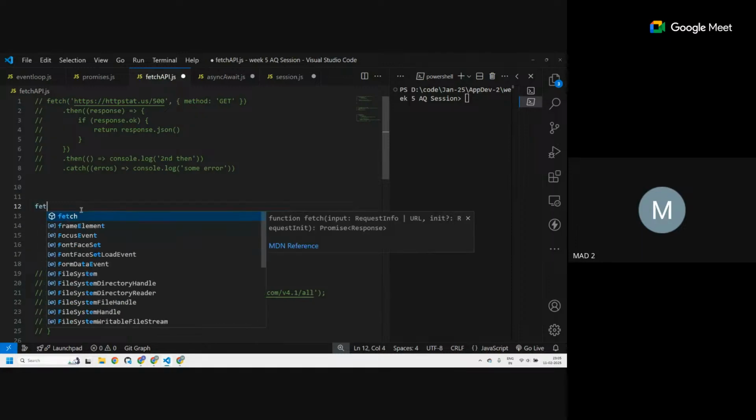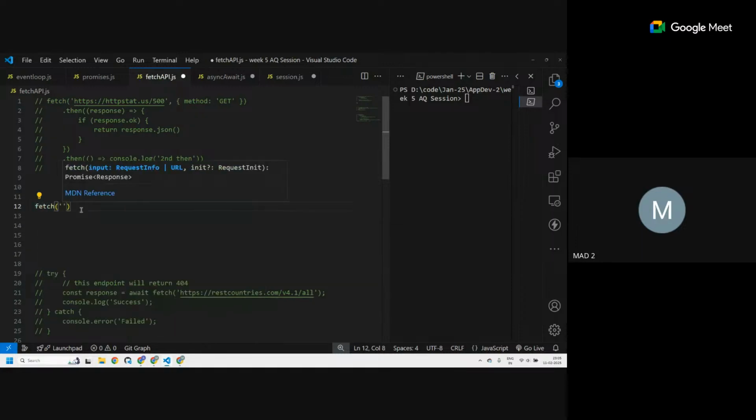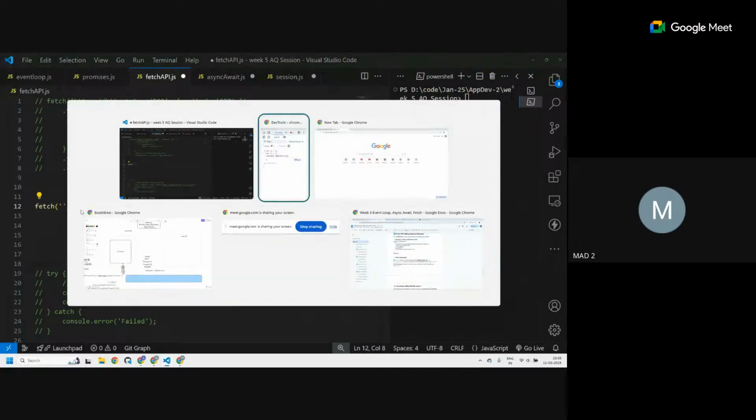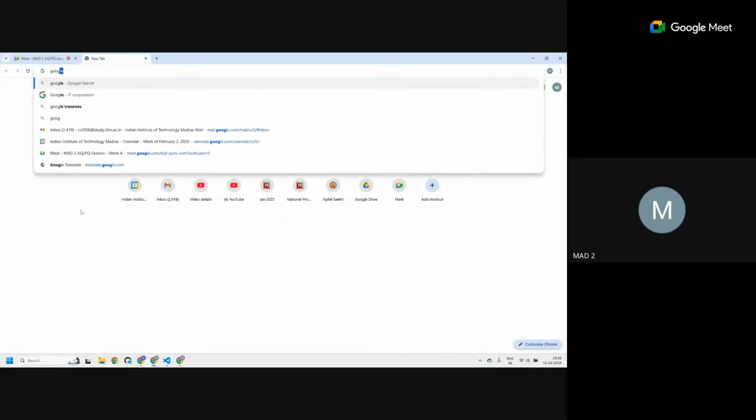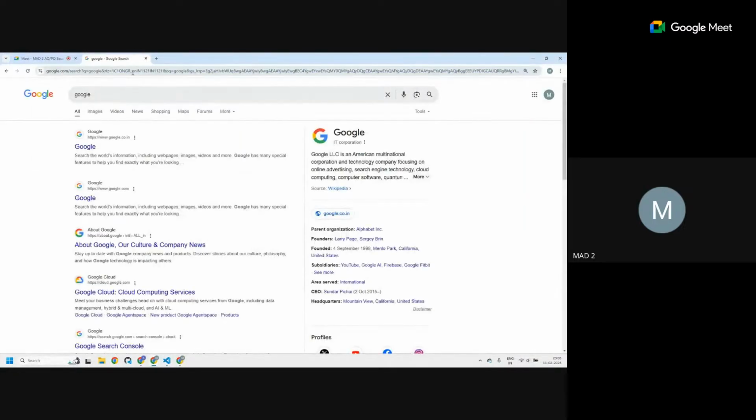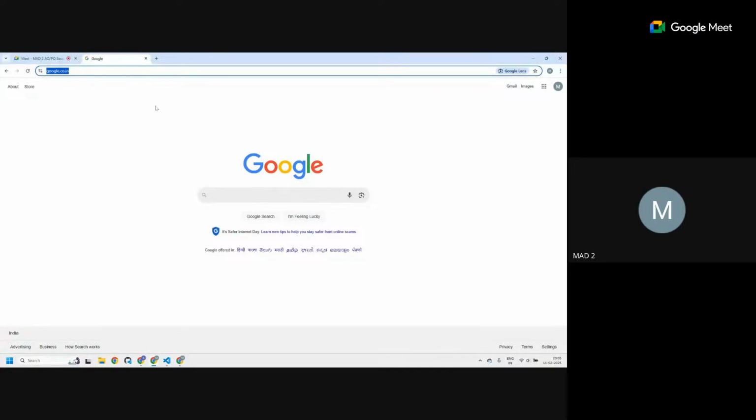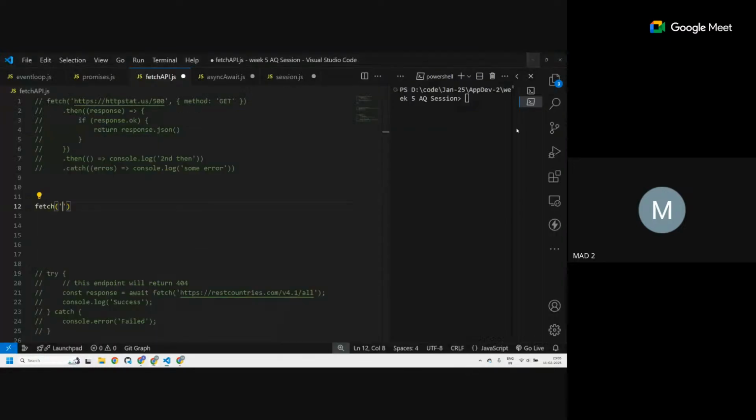We say fetch and then give it a URL. Suppose I want to get the Google URL, google.co.in. It might not return anything meaningful, but it will still return something.